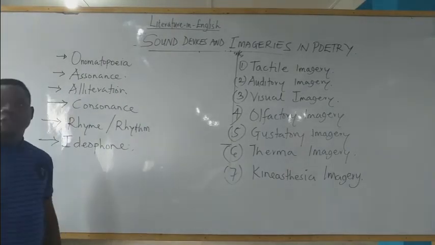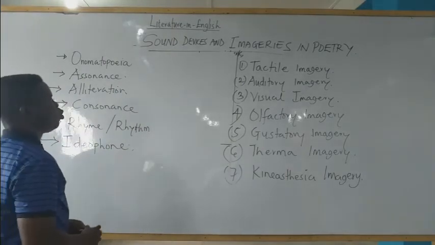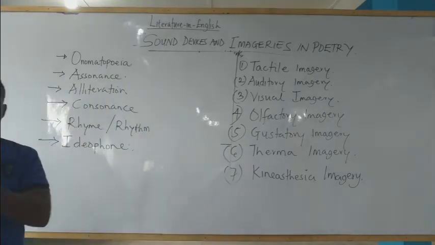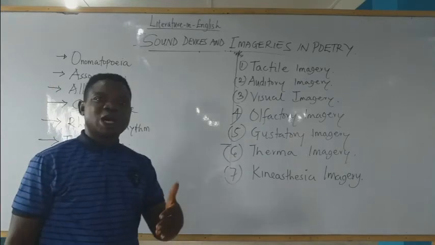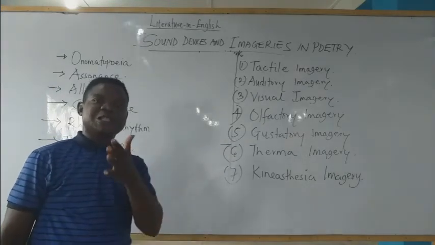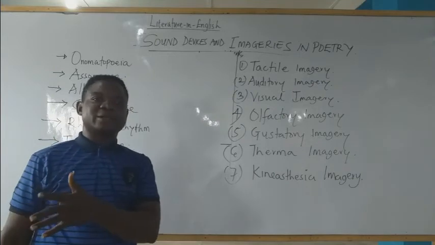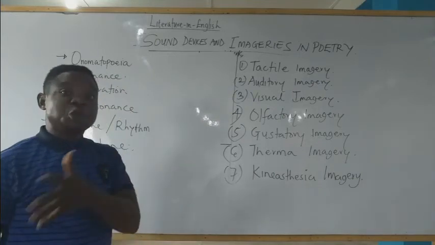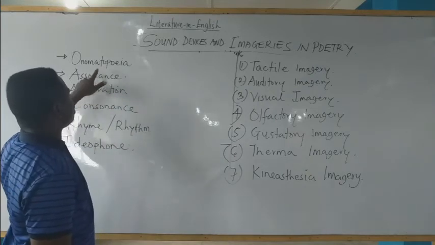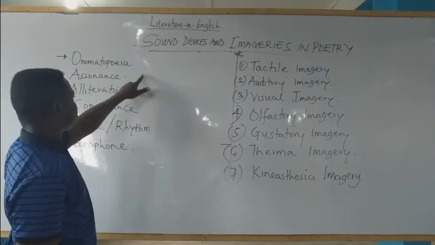Number 3 is alliteration. Alliteration is a device where you have repeated consonant sound at the beginning of each word in a line. Assonance has to do with the repetition of vowel sounds.